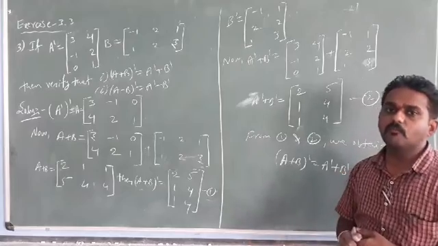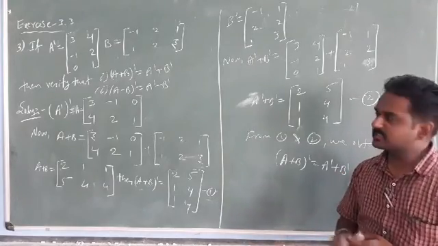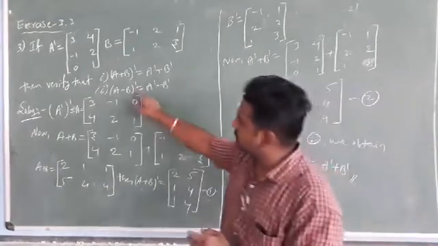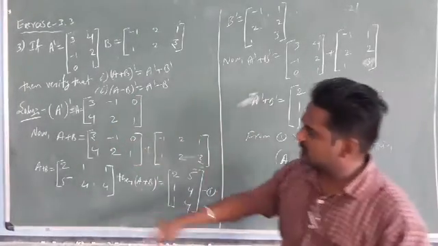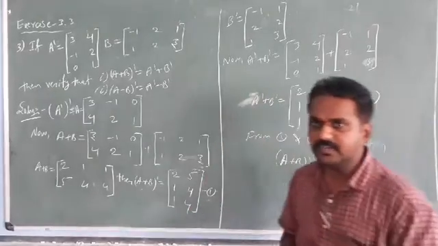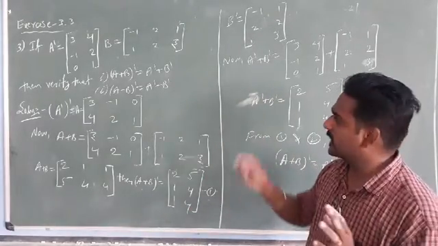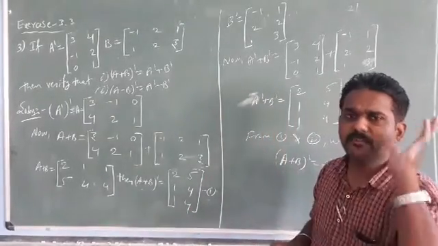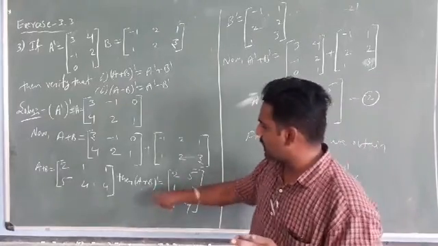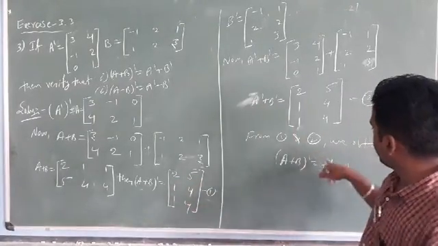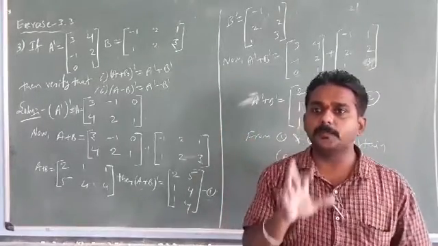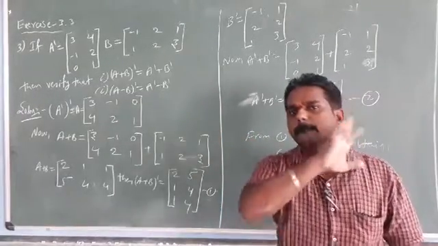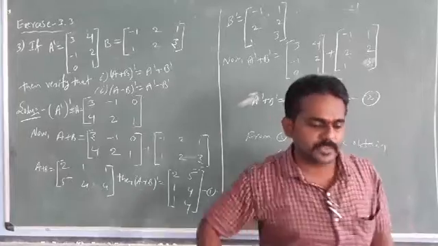Just try (A minus B) whole dash, students. Already you found the A value. Just instead of addition, make the difference. You will get exactly the same answer. Means what is (A minus B) whole dash? It is A dash minus B dash, the same. This is the property for the transpose of the matrix. Okay? Note it down, students.